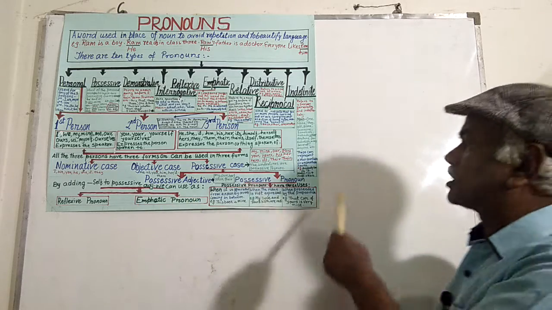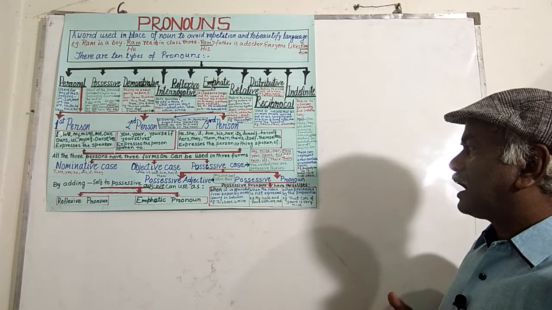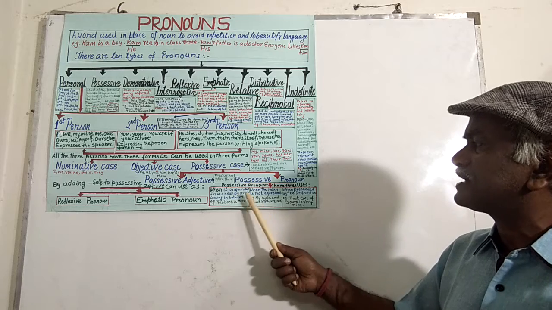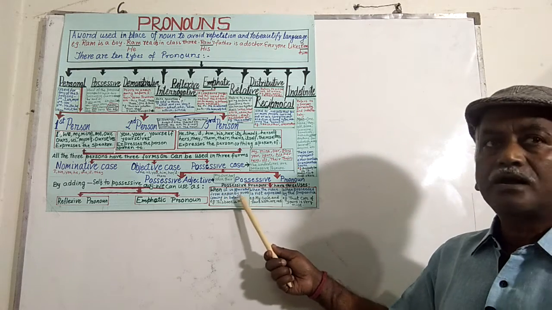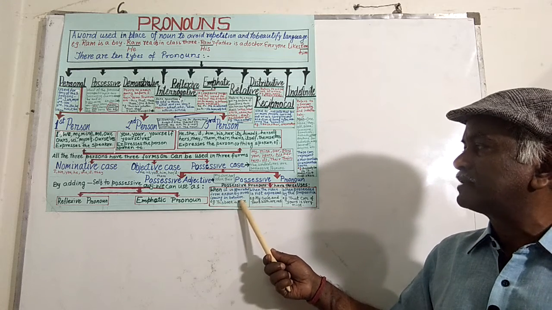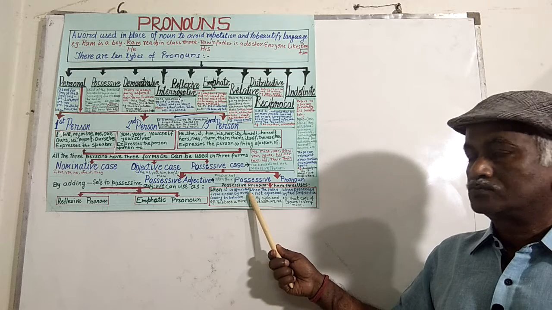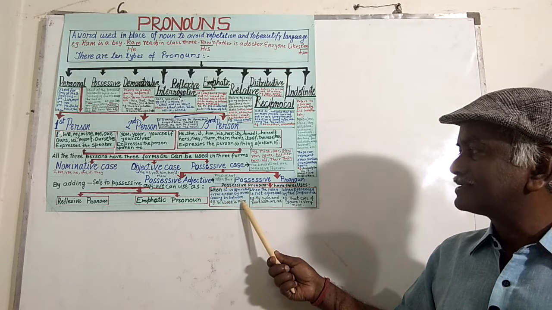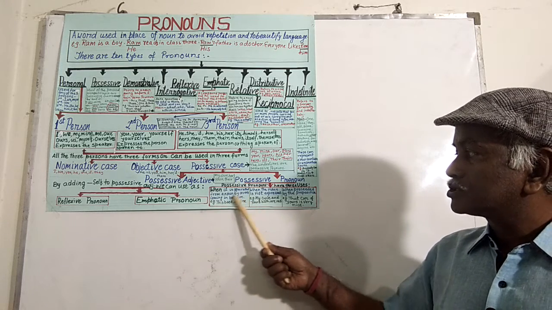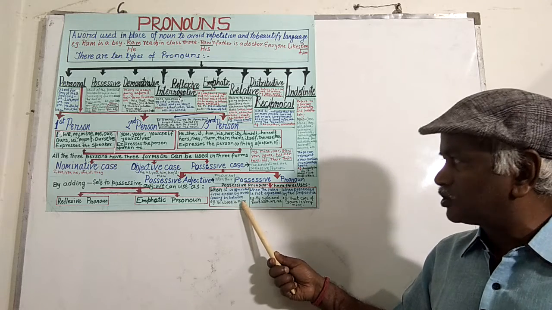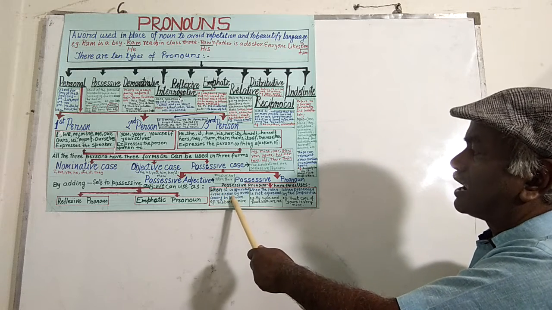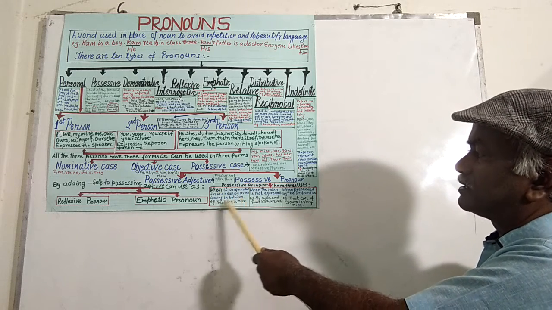Now coming to possessive pronouns. Possessive pronouns have three uses. Number one, when it is separated from a noun by a verb coming in between. For example, the book is mine. Here the verb is coming between the noun and the pronoun, book and mine. This book is mine. So book is the noun and possessive pronoun is mine. So when it is separated from a noun by a verb coming in between, in this way it can be used.